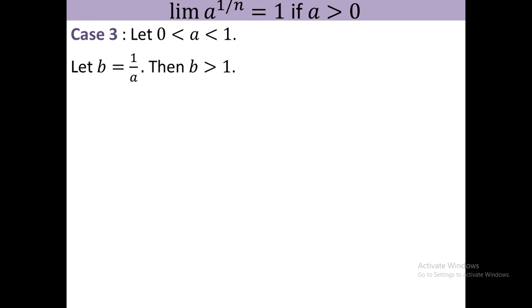So you see that in the previous problem, when a is greater than 1, the limit of that portion will be 1. So since here b is greater than 1, therefore b to the power 1 by n is also 1. Then by case 2, limit of b to the power 1 by n equal to 1.